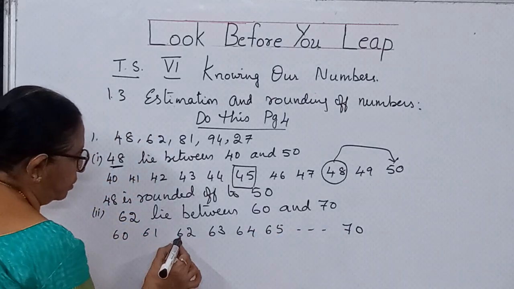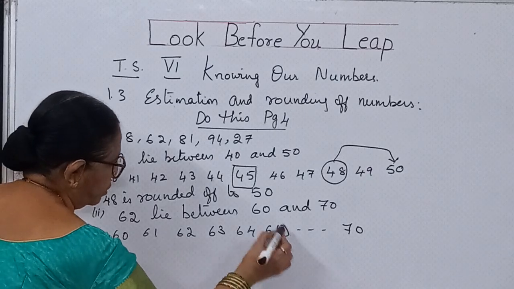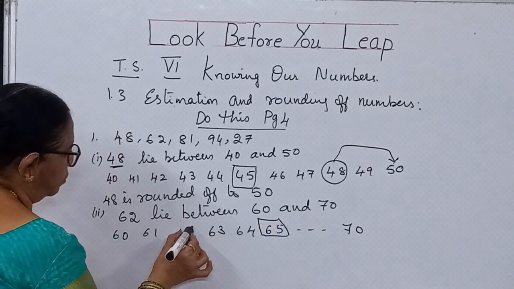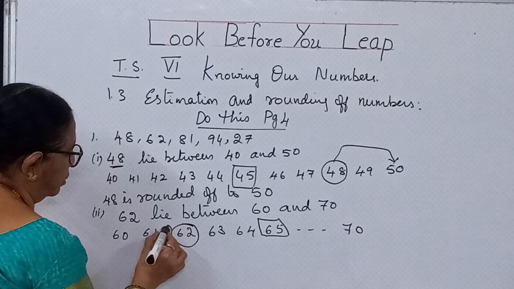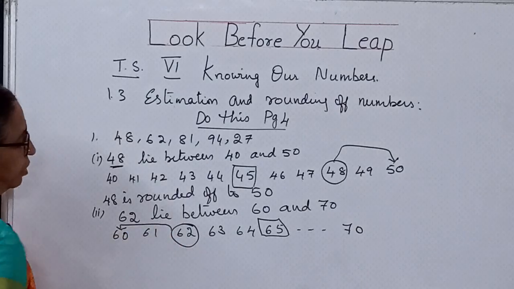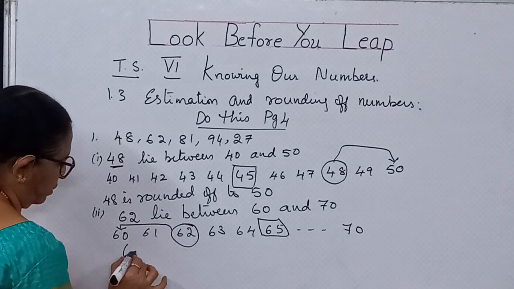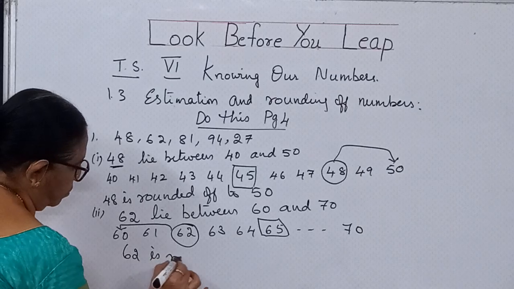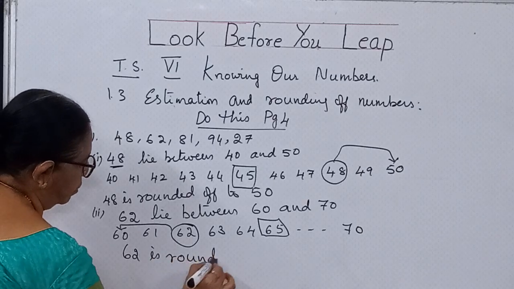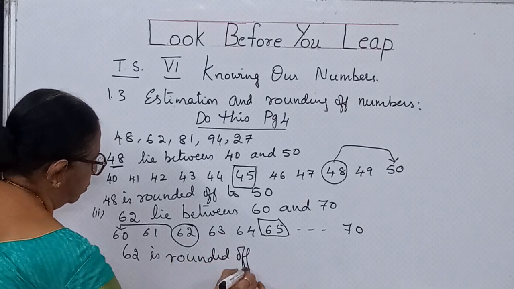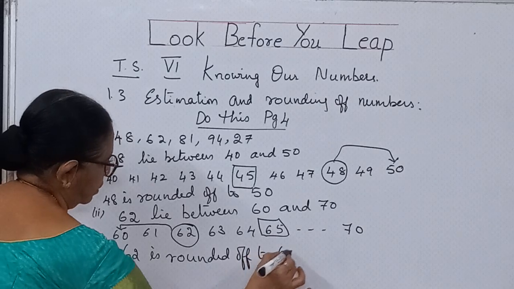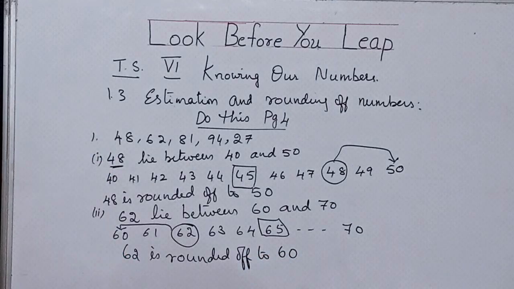But since 62 is here itself, 65 is the middle one and 62 is here itself, I can say that 62 is rounded off to 60. This is the answer for this second bit.